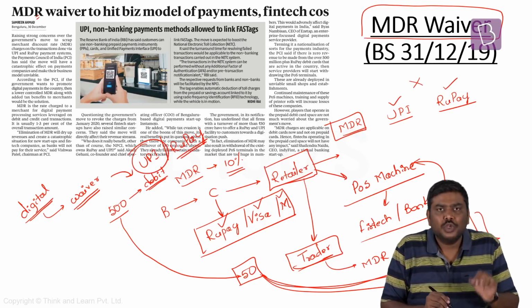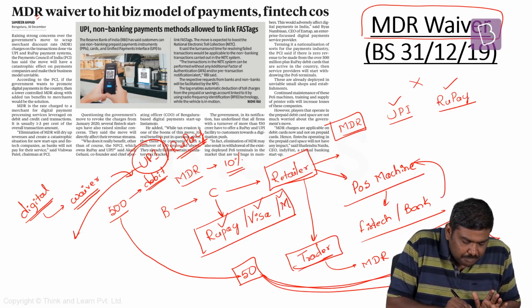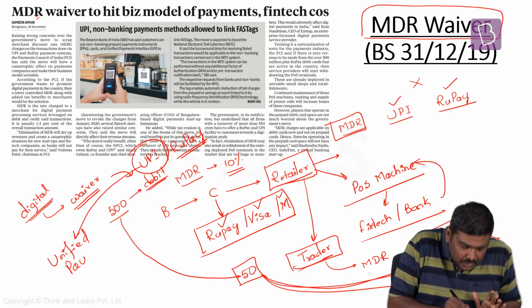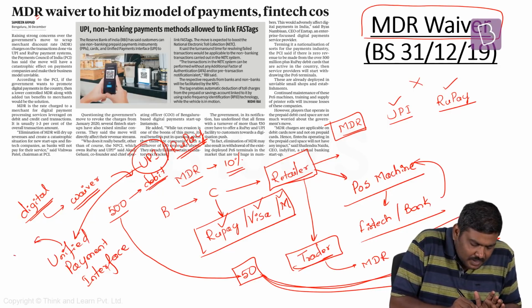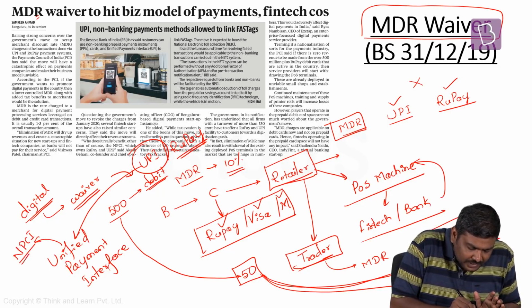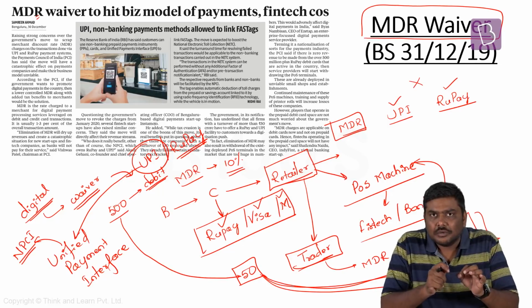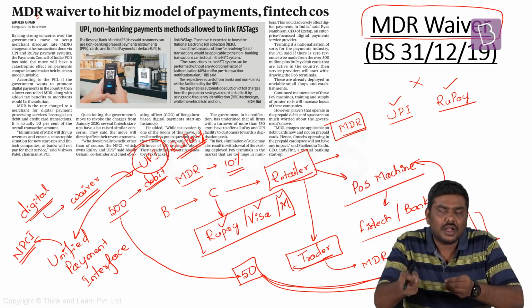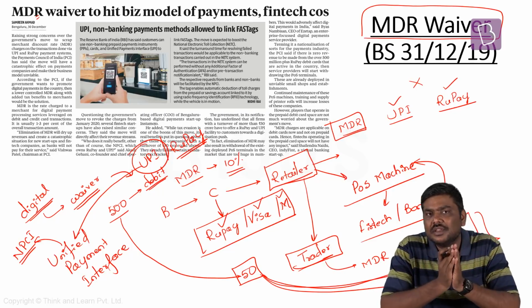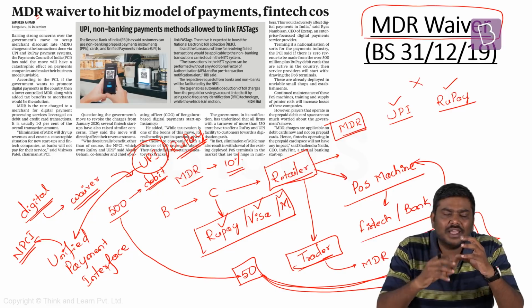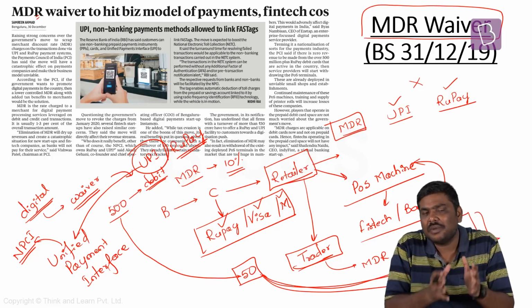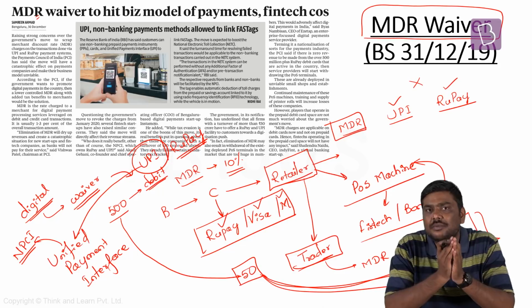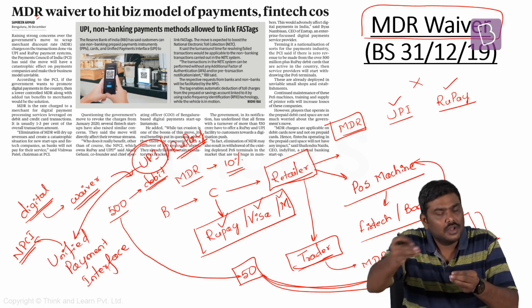Now, what is UPI? UPI basically stands for Unified Payments Interface. Now, under this particular concept of UPI, which has been developed by NPCI, National Payments Corporation of India, you can give or you can transfer funds from account to account, or you can receive funds from account to account. Now, basic concept here is UPI is nothing but it's a immediate payment services which has been provided by NPCI. Under this particular concept, I can transfer funds from my account to another account.